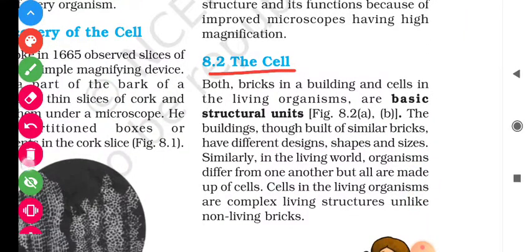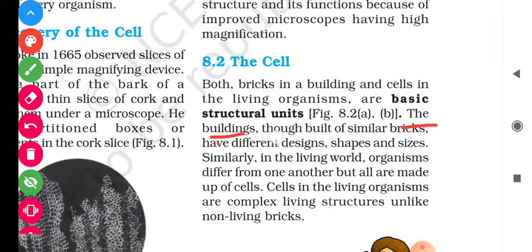Second point is about the cell. Both bricks in the building and cells in living organisms are basic structural units. Units which can form the entire body of a human, an animal, or a plant. Because students, apart from humans and animals, plants are also considered living organisms.